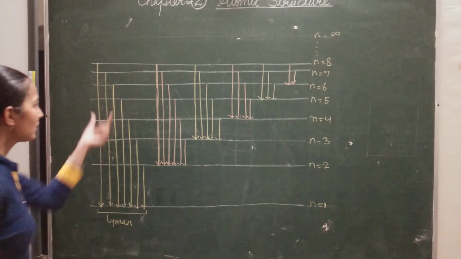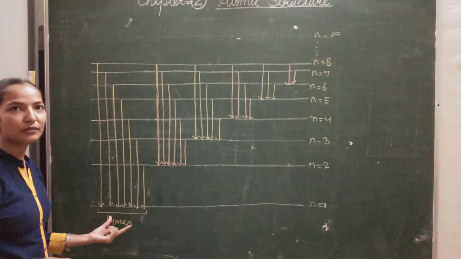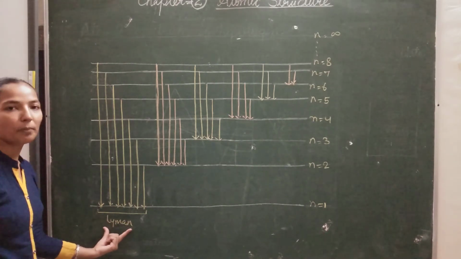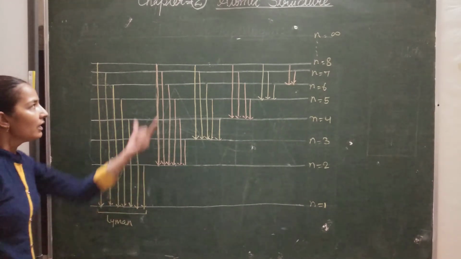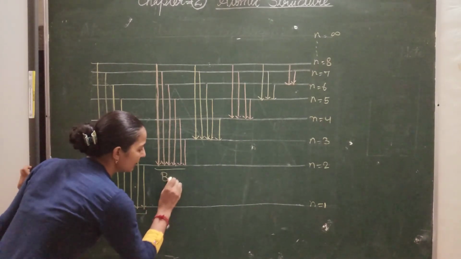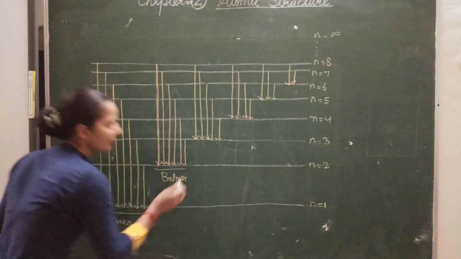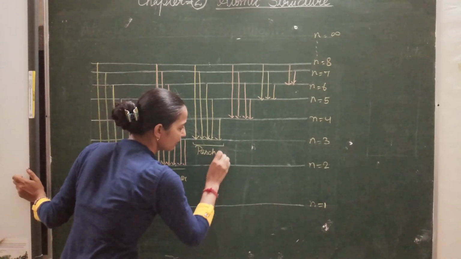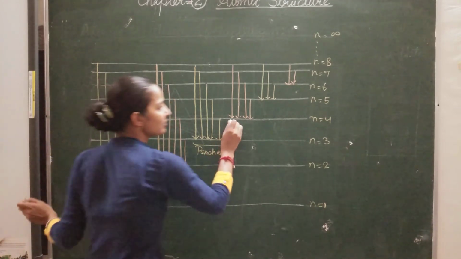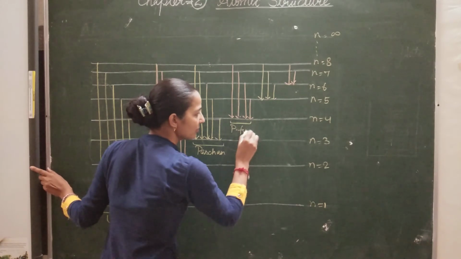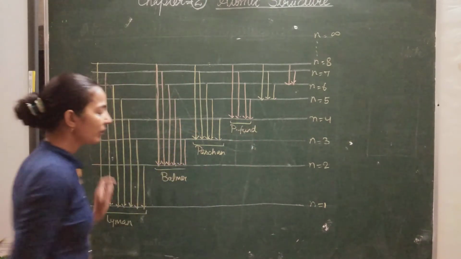The pattern of lines in which the electron comes to n equals 1 is the Lyman series. Here we obtain the Balmer series, this is called the Paschen series, and this is called the Brackett series.